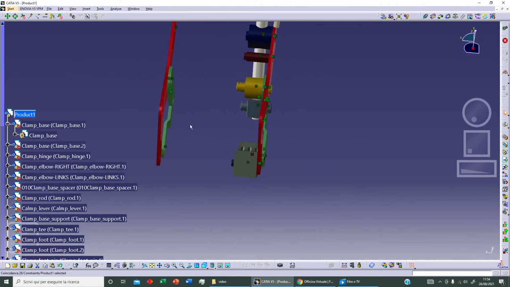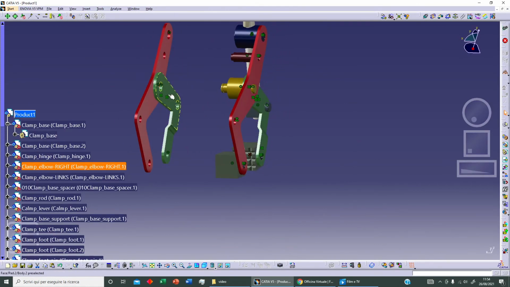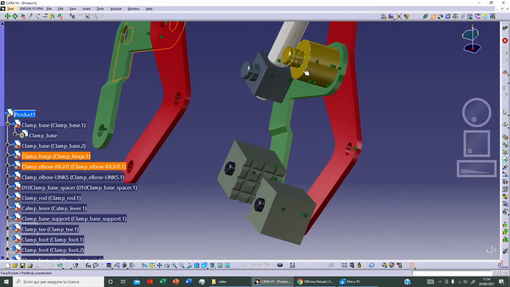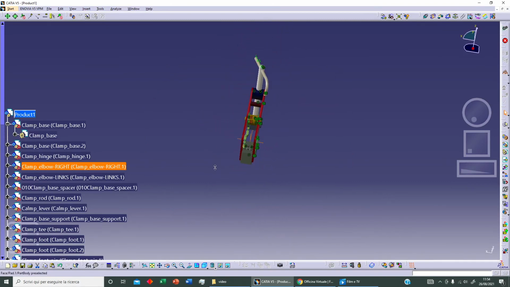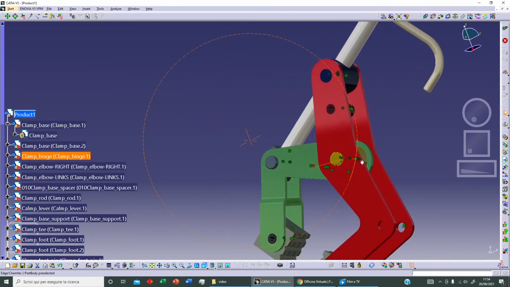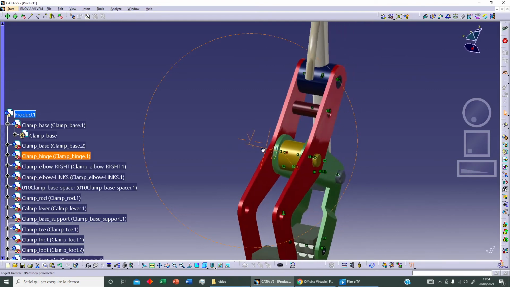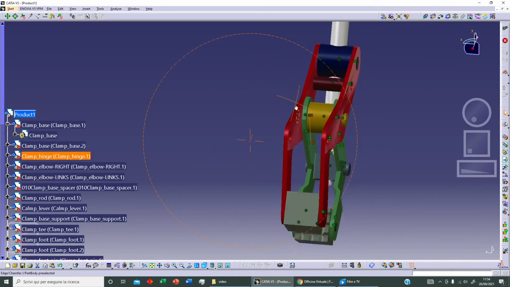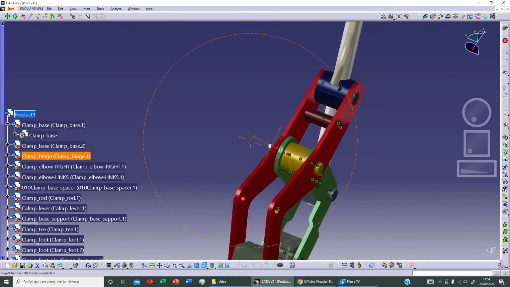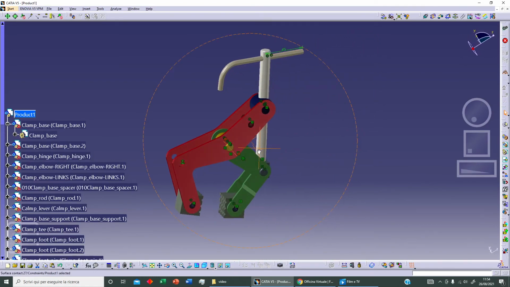Now let's select this surface here, and let's add our latest constraint, contact constraint between this, and let's update. Okay, perfect. Very well, this is the right position.